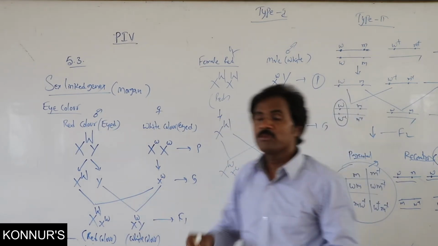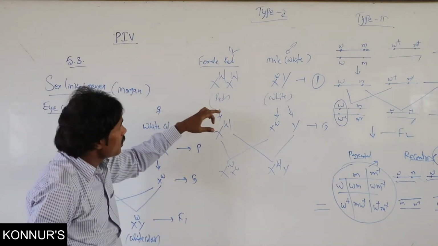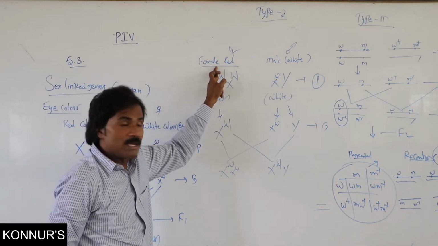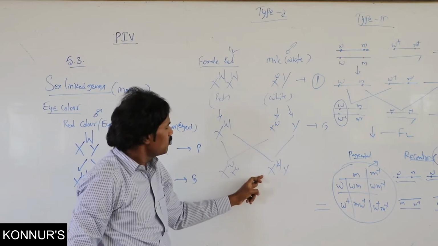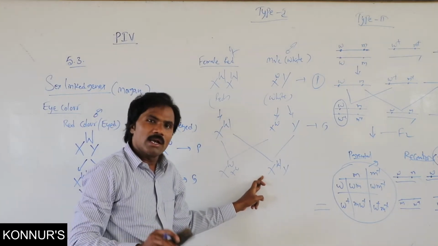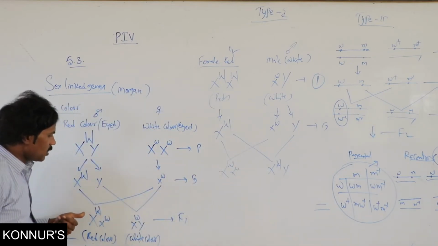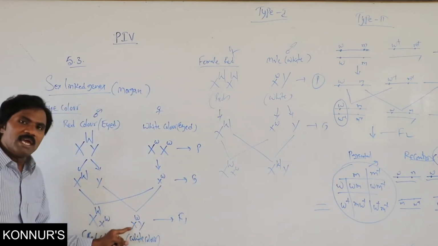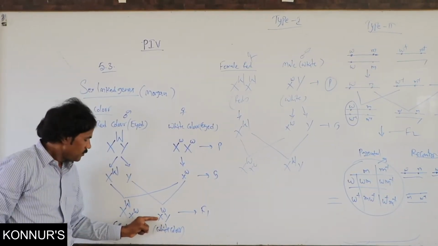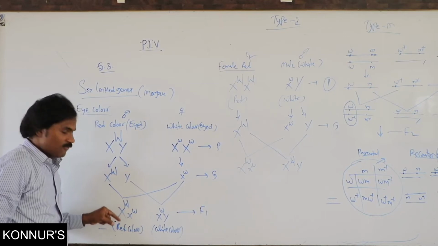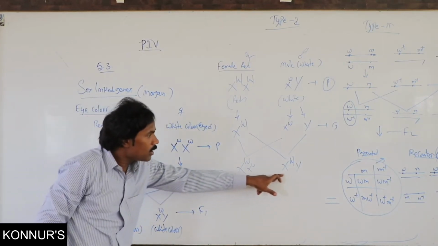This is important. Don't take it lightly. Here, if the female is red and the male is white, the F1 progeny are all red, either male or female. If you consider the F1 progeny, the male would be white and only the female could be red, but here all are red.